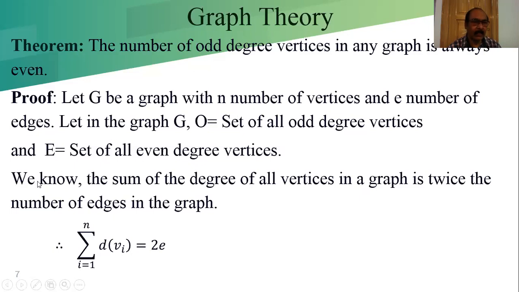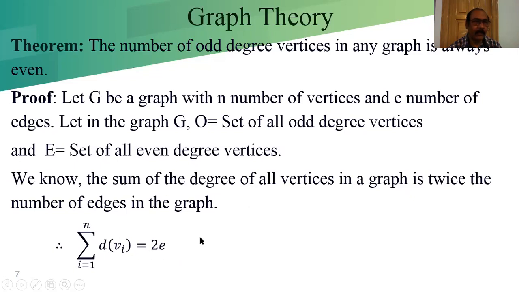From the previous theorem, we know the sum of the degrees of all the vertices in a graph is twice the number of edges in the graph. That means the sum of the degrees of the vertices is equal to 2 into e, where e is the number of edges. That is, summation i equal to 1 to n of d(vi) is equal to twice e.